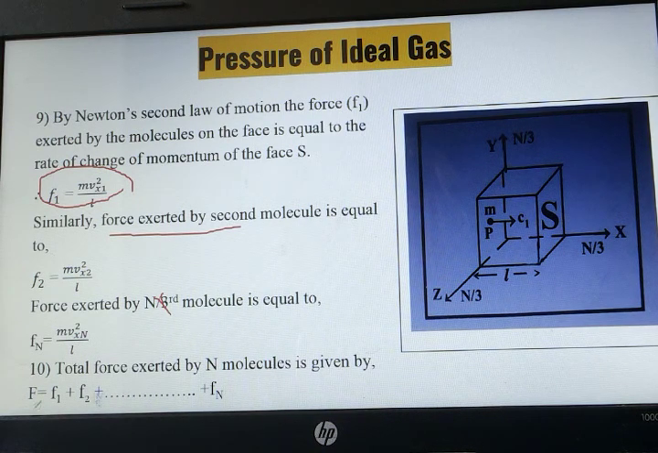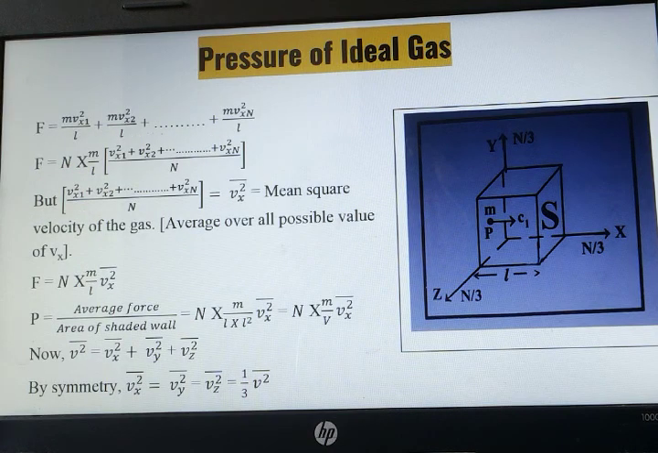So total force can be written as F is equal to F1 plus F2 plus dot dot dot Fn. We can write all the terms like this: mvx1 square upon L plus mvx2 square upon L plus dot dot dot mvxn square upon L. Now over here you will see m and L is common in all the equations, so we can take common outside. And next step, we will be multiplying by n as well as dividing by n.